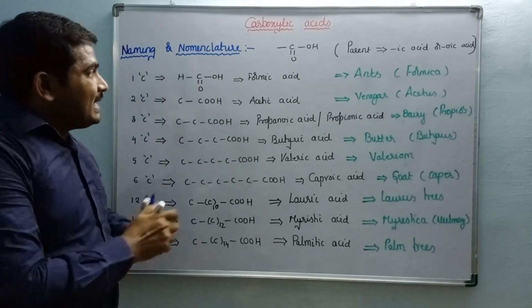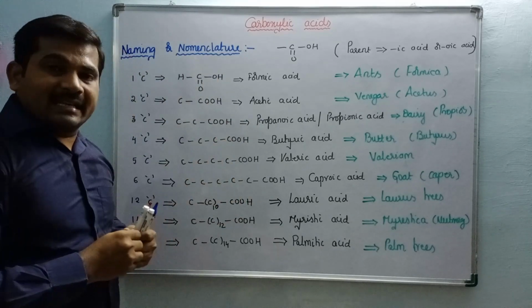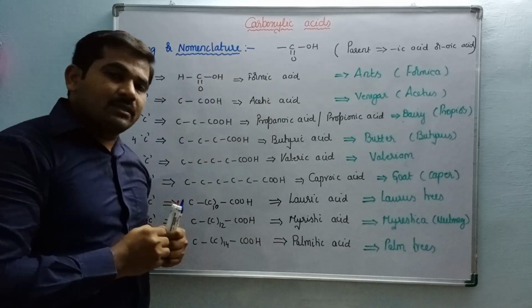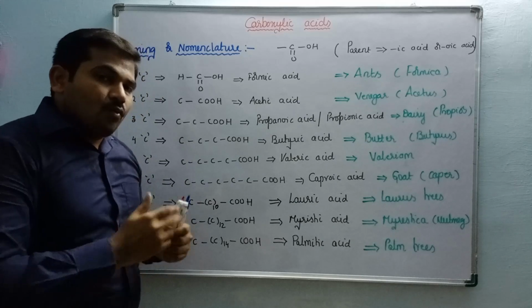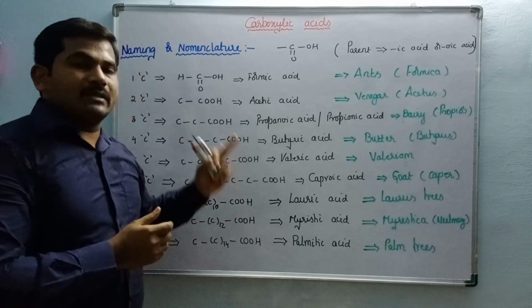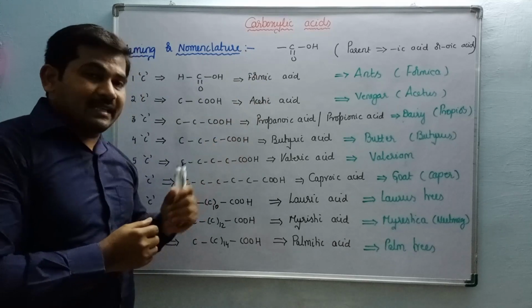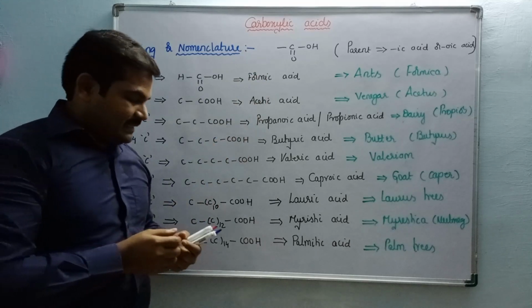So like this, these are the various fatty acids named based on their origin. Okay, let us see some other carboxylic acids. For example, if any compound contains two carboxylic acids, what are their names? Those are none other than dicarboxylic acids. Now we will see what the dicarboxylic acids are.